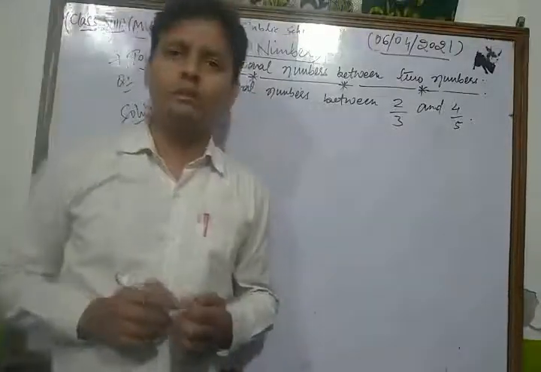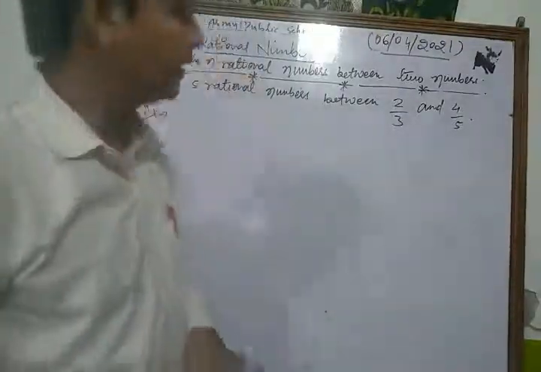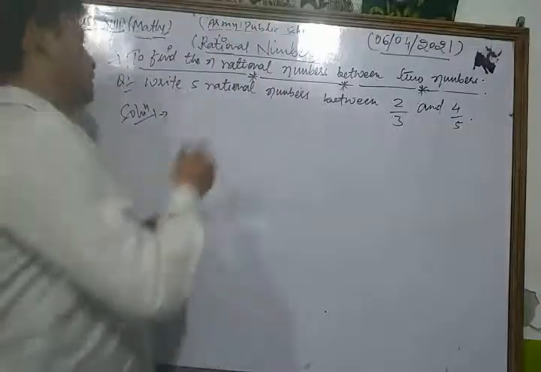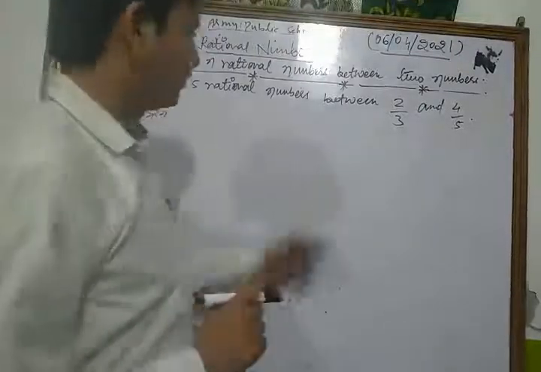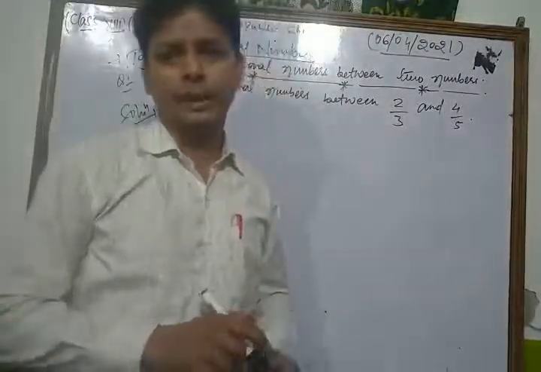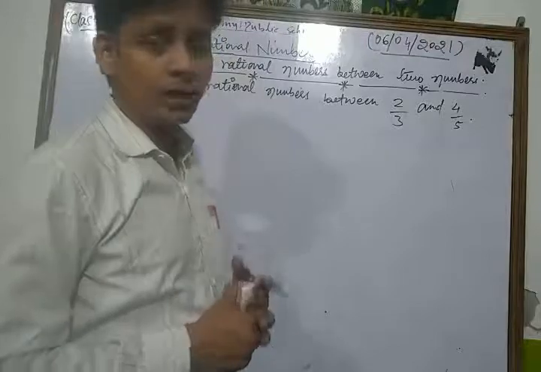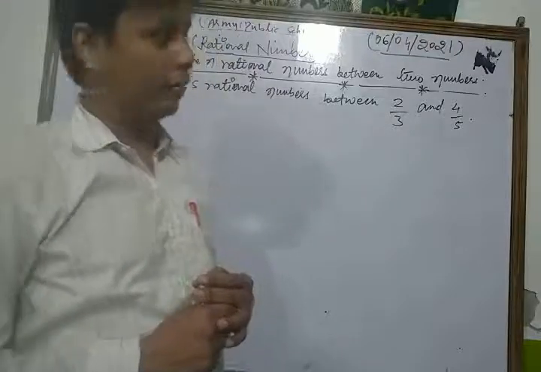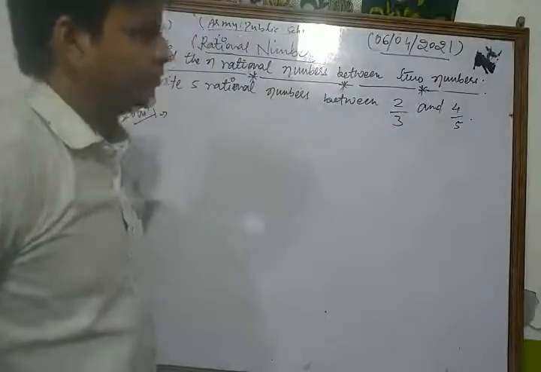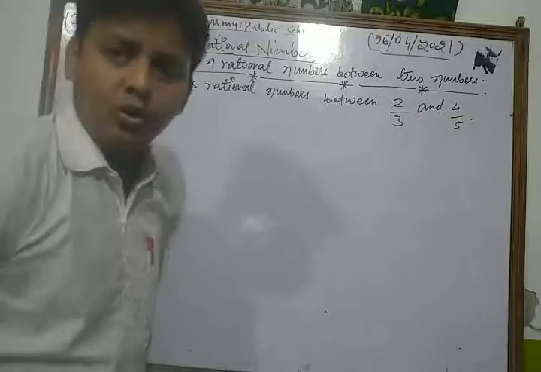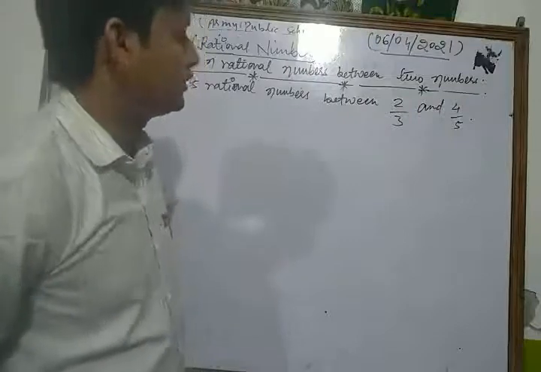There are so many methods to find the n rational numbers between two numbers, but we discuss the very simplest method. Here we insert 5 rational numbers between 2/3 and 4/5. Okay, dear students, 2/3 and 4/5. Now what do I do for this question? Let's see. Here we insert the 5 rational numbers between 2/3 and 4/5.